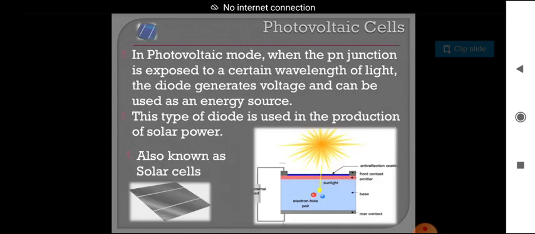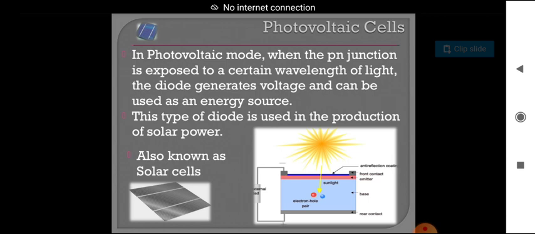So again we have photovoltaic cells also. This is another type of cell in photovoltaic mode. When the PN junction is exposed to a certain wavelength of light, the diode generates voltage and can be used as an energy source. This type of diode is used in the production of solar power. So these photovoltaic cells will be used in the production of solar power.